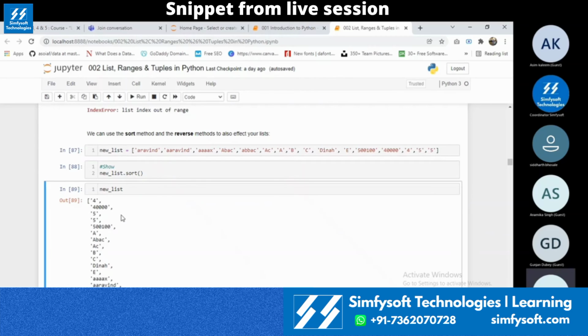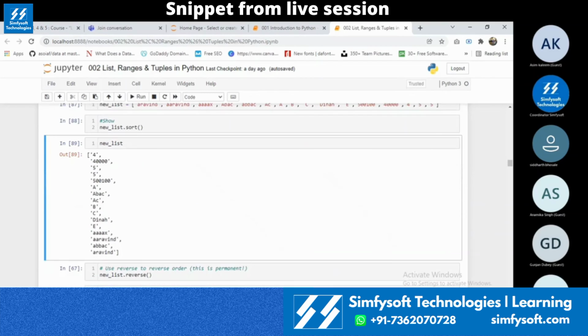According to this, 4 is a string and 40,000 is a string. Both start with the same characters. That is why it has 4 first and 40,000 second, and the 5 series in the second half. And slowly, if you look into it, the alphabets will also be sorted in the same order. The capital alphabets will be covered first, and then the small alphabets later.